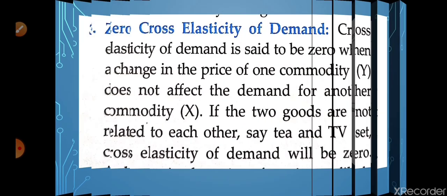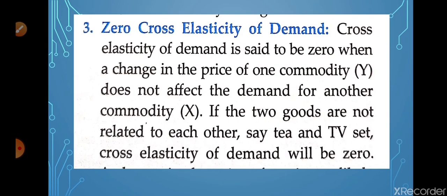The last point remaining is zero cross elasticity of demand. What is zero cross elasticity of demand? The same as in income elasticity of demand, it means X and Y goods are not related. For example, a TV set and coffee are not related to each other. Other goods we can take are sari and oven; there is no relationship between these two.